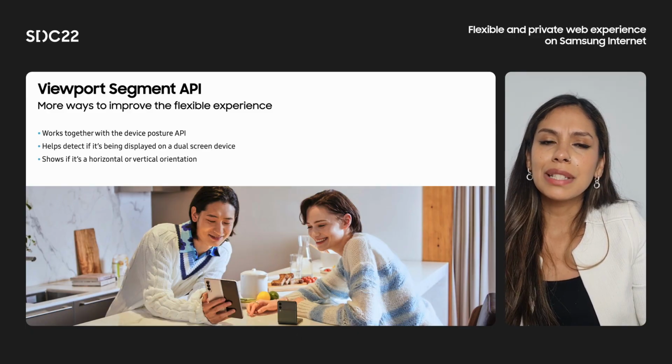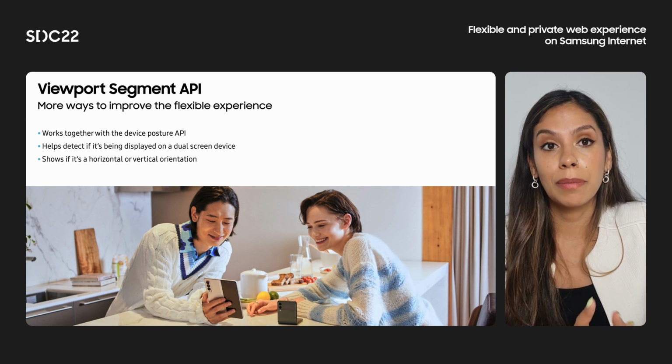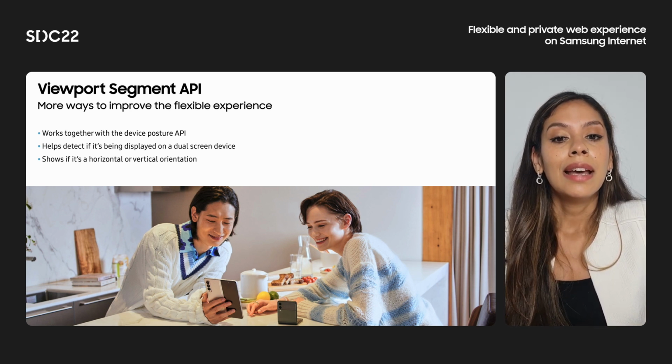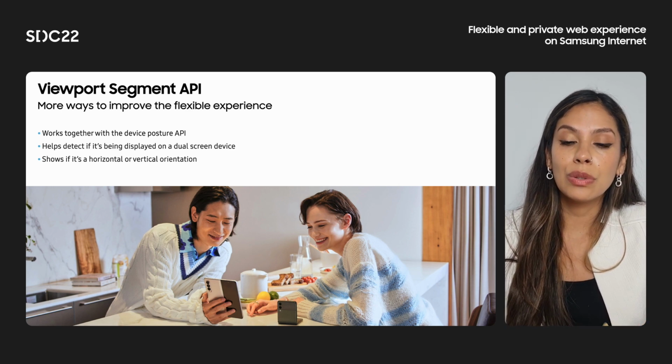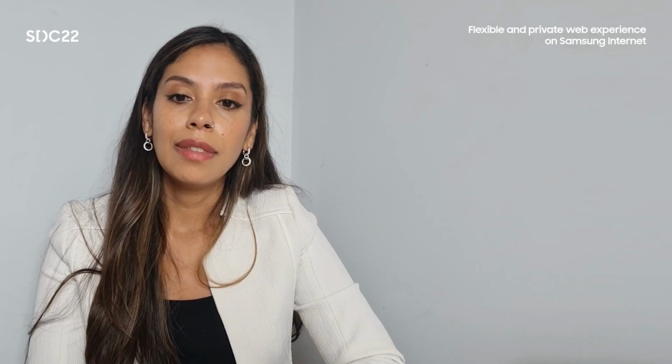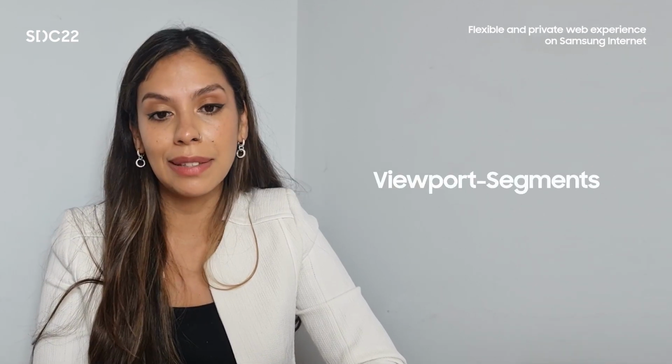Let's see what is it first, the Viewport Segments API. The Viewport Segments API is an experimental feature. This is important to remember, it's still experimental, and is designed to detect if your website is being displayed on a dual screen device. The proposed name of the media feature is Viewport Segments.